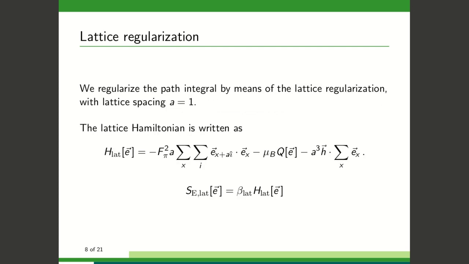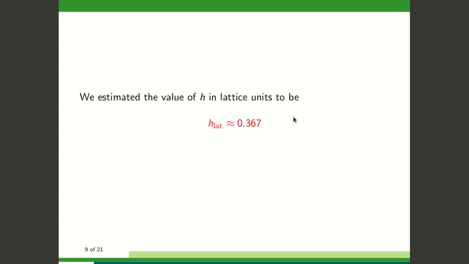The path integral is still a highly divergent term that needs to be regularized. We do this by means of lattice regularization. So we have a discrete action in lattice units, where the lattice step size is a equals 1. Our last task is to estimate the magnitude of the external magnetic field. We found H in lattice units to be equal to 0.367. Physically, H represents the pion mass.